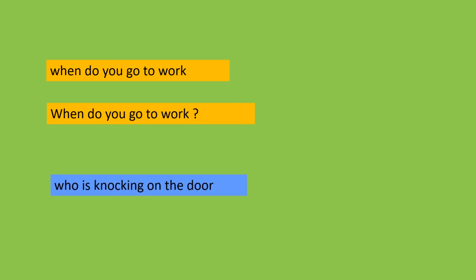Who is knocking on the door? Again, a question. So the W of who will be capital because it is the beginning of the sentence, but the ending of the sentence will be with the question mark.